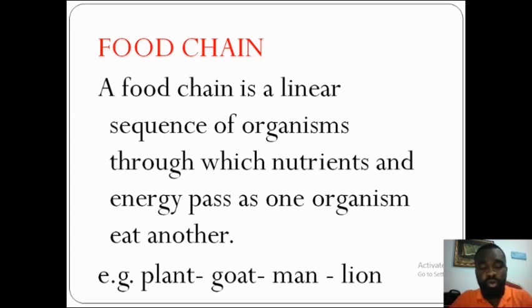Autotrophs make their own food on their own.